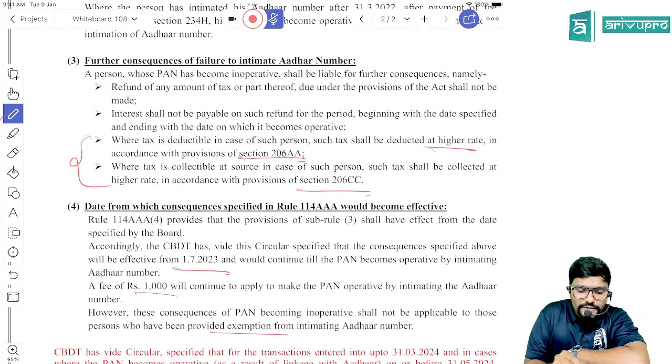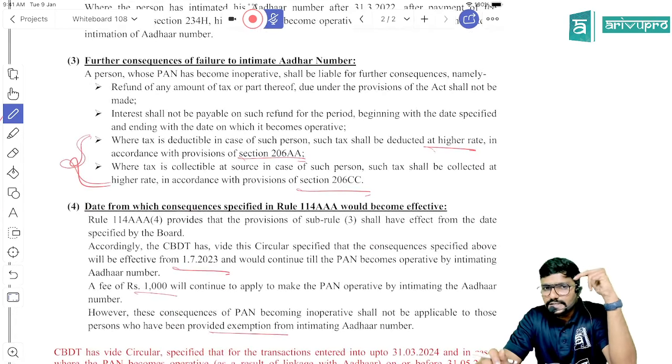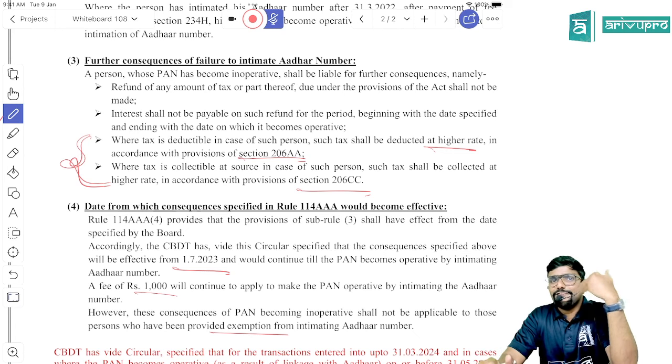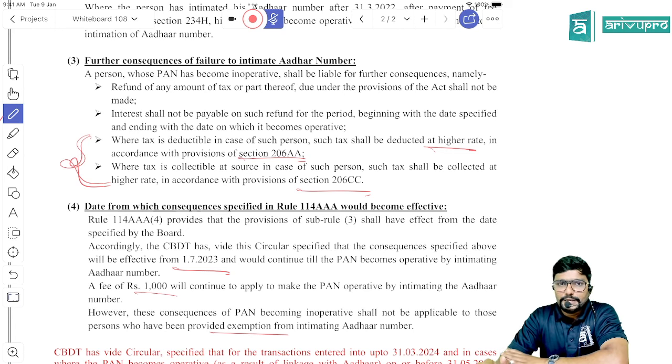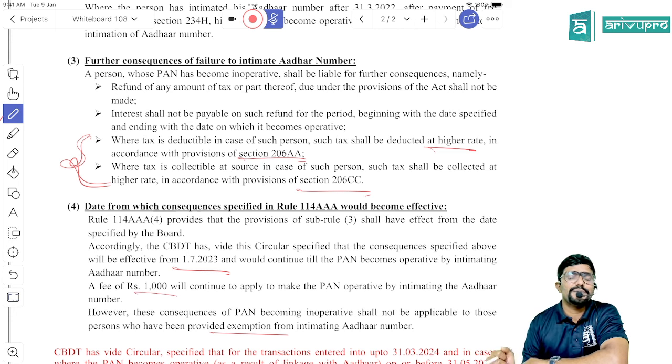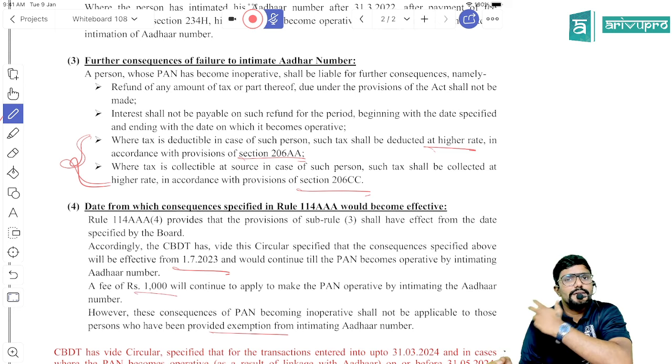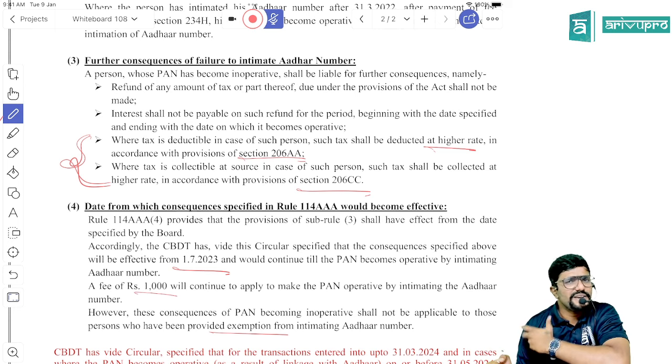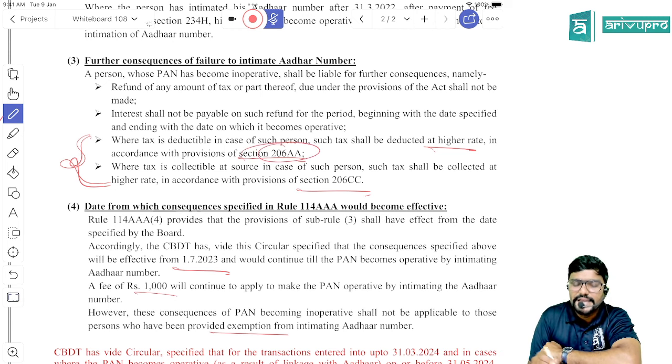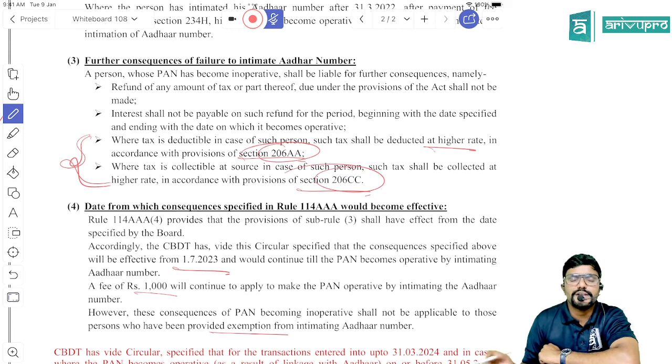See, we saw under the consequences, there were two scenarios. If the payee's PAN has become inoperative or if the buyer's PAN has become inoperative, then the TDS or TCS has to be deducted or collected at a higher rate as per section 206AA in case of TDS, or 206CC in case of TCS.